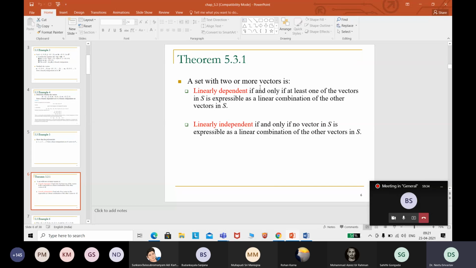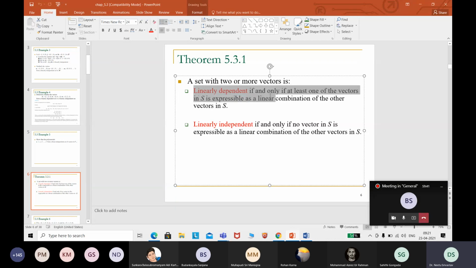Next theorem: a set with two or more vectors is linearly dependent if and only if at least one vector is expressible as a linear combination of the other vectors. These are simple results. Please read this. I have given these results in the previous class.